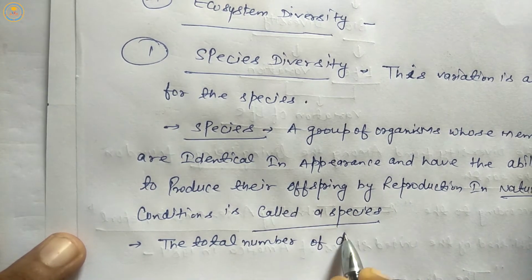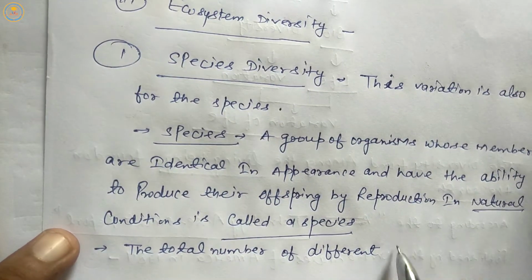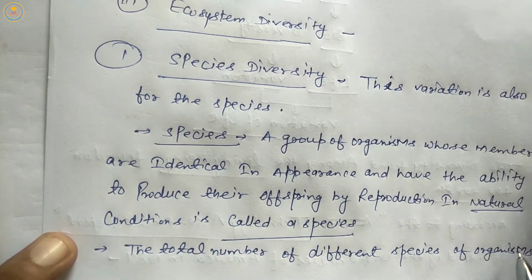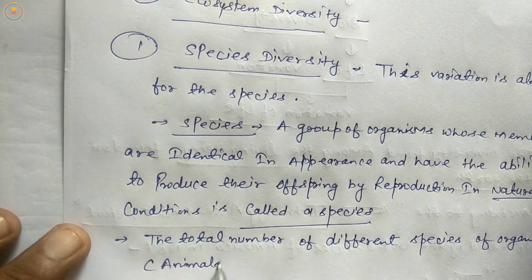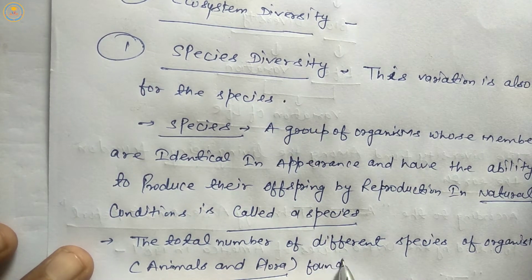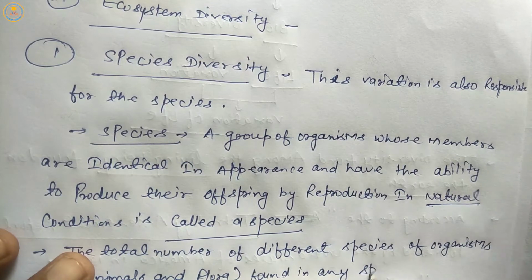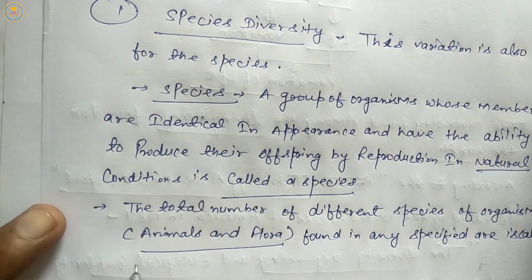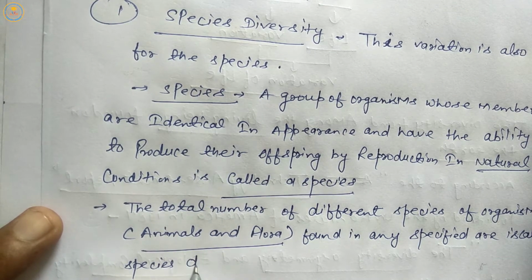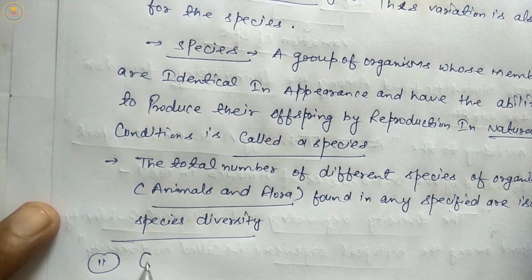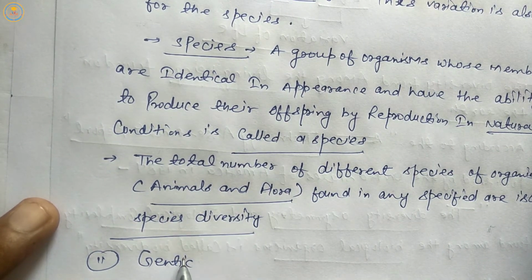Next, species diversity is the total number of different species of organisms, it means fauna, animals, and flora, plants, found in any specified area is called species diversity.